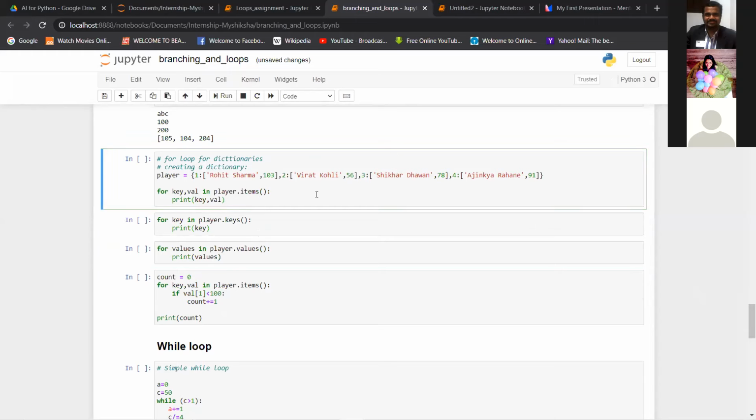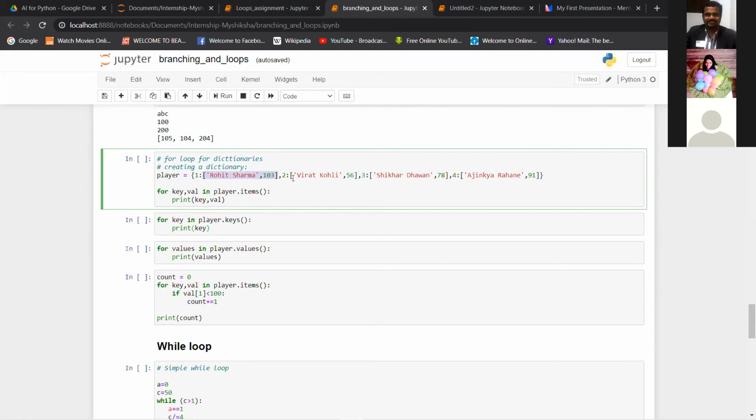Okay, thank you everyone. So we move on to for loop for dictionaries. As Aditi told you in the last session, dictionaries are defined inside these curly braces, and the key value pairs are separated by this colon, right? Now you might have also seen that the value side of the dictionary pair can contain a list also, right?